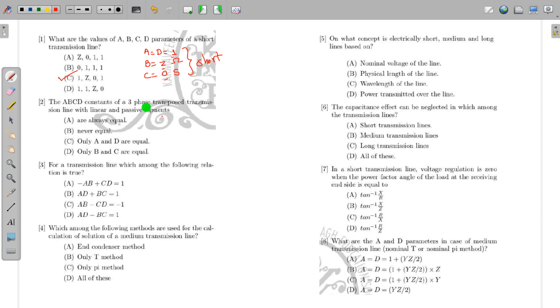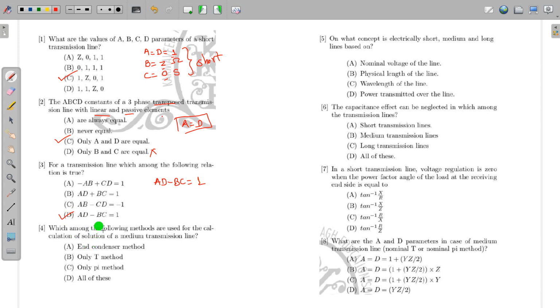The ABCD constants of a three-phase transposed transmission line with linear passive elements: if all elements are linear and passive, the parameter A is always equal to D. So only A and D are equal, B and C are not equal. Keep in mind, for that the line must be transposed and all elements must be linear and passive. For the transmission line, which relation is true? The characteristic equation is always AD minus BC is equal to 1. So option D is correct.